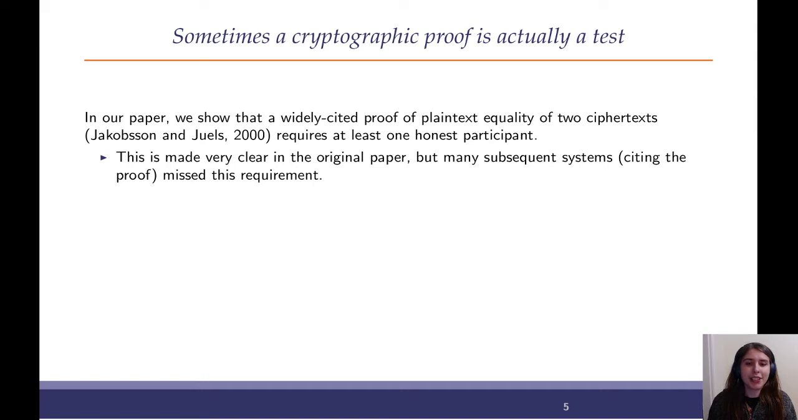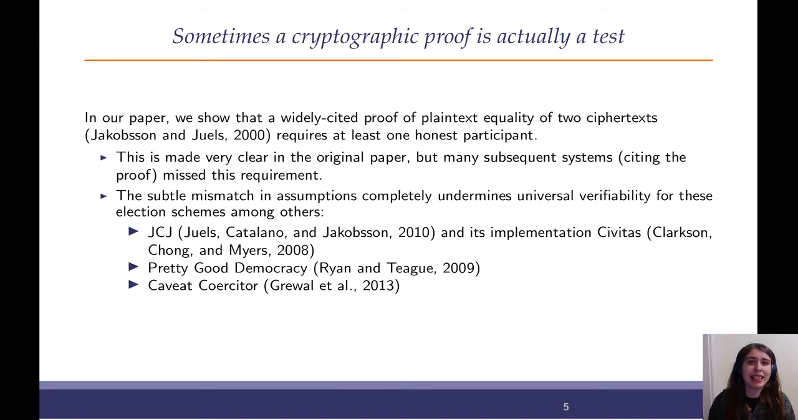Our paper demonstrates that a widely cited proof of plaintext equality given two ciphertexts, from Jakobsson and Juels in 2000, the paper's called Mix and Match, requires at least one honest participant. Now, the original paper makes this requirement extremely clear. However, many subsequent papers which cite this and use it in their protocols miss this important requirement. And the issue is, this mismatch in assumptions completely undermines universal verifiability. You can't have universal verifiability if at least one of the participants needs to be trusted.